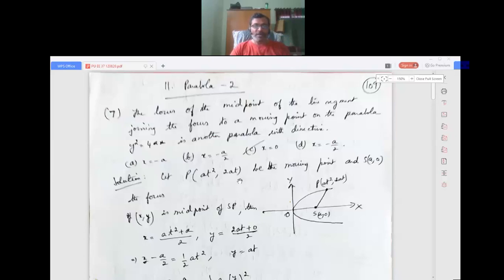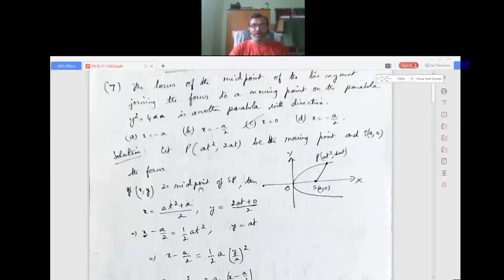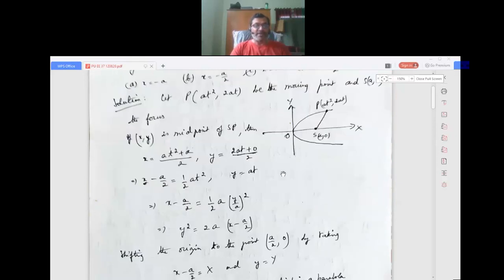Now let P(at squared, 2at) be the moving point and S(a, 0) be the focus. If (x, y) is the midpoint of SP, then x equals (a plus at squared) by 2, y equals (0 plus 2at) by 2.